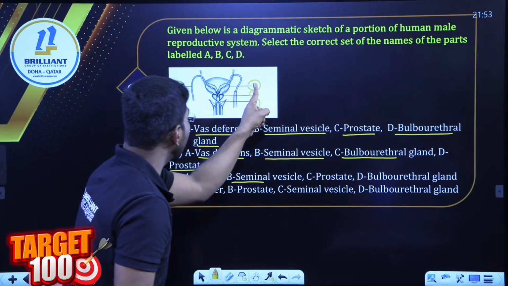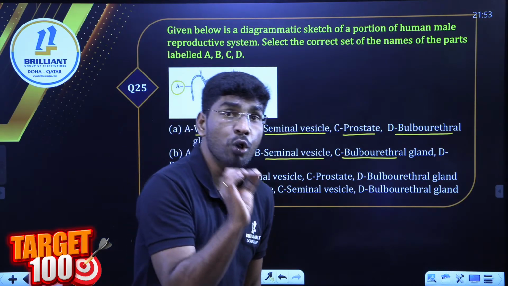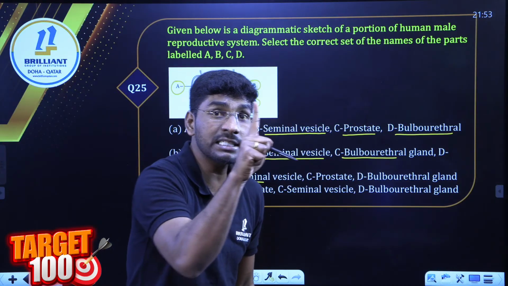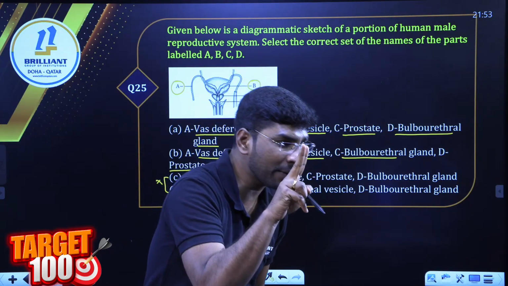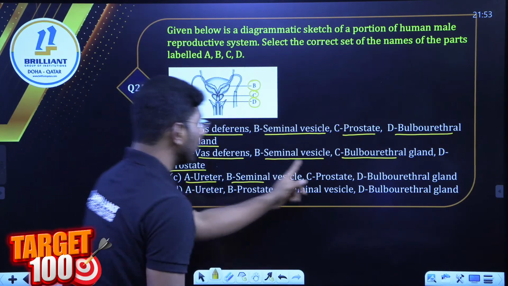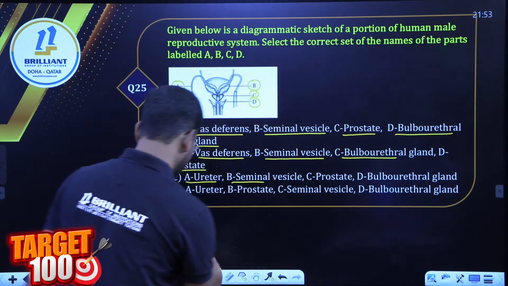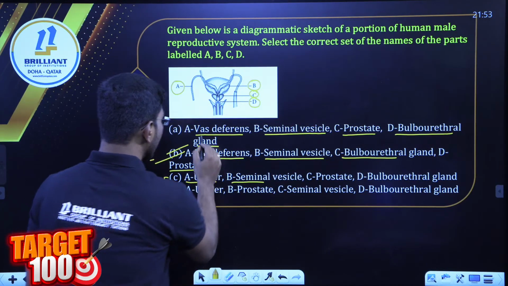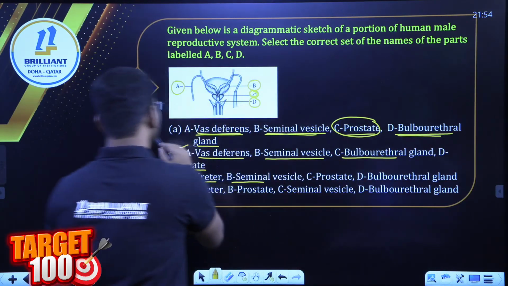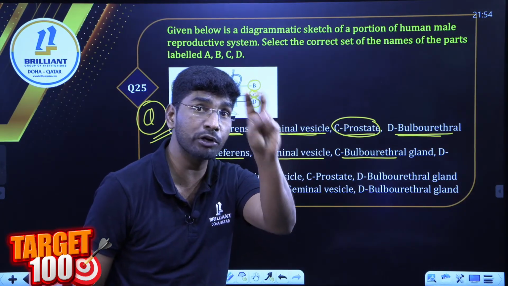Now look here. Seminal vesicle, B, C and D. Answer me. The donut-shaped structure is called the prostate gland. The prostate gland is single. Bulbourethral glands are a pair. So what is the right answer? Here, vas deferens, seminal vesicle, C, prostate. This one is prostate, and D, bulbourethral. Option A. Remember, prostate is 1 only, donut shape, 1 only. Bulbourethral are 2.